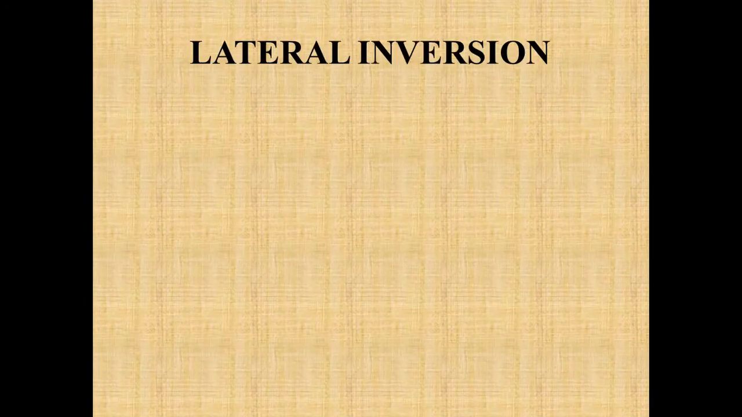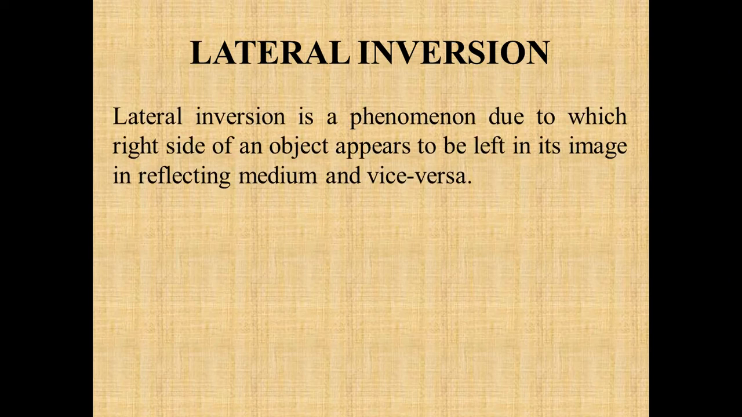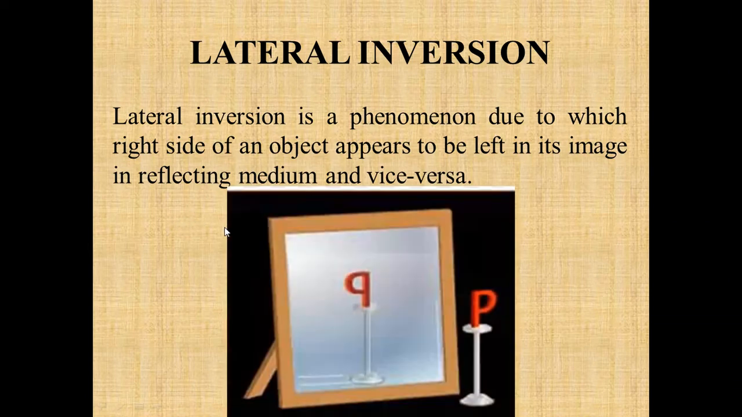So the next topic in discussion is lateral inversion. You must have studied this topic previously also. Lateral inversion is a phenomenon due to which the right side of an object appears to be left in its image in a reflecting medium, and vice versa. For example, you can see a letter P whose image you can see in the mirror. You can easily see that the right side now appears to be on the left-hand side of the mirror. This phenomenon is known as lateral inversion, and it is very useful.